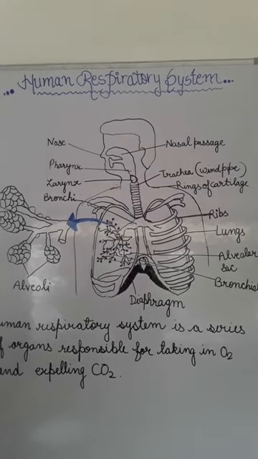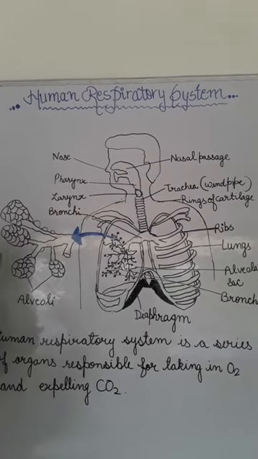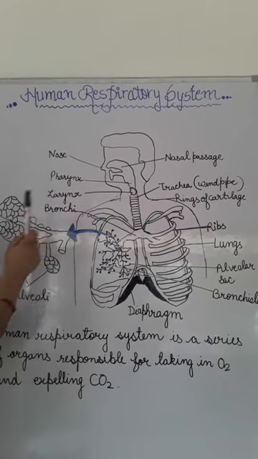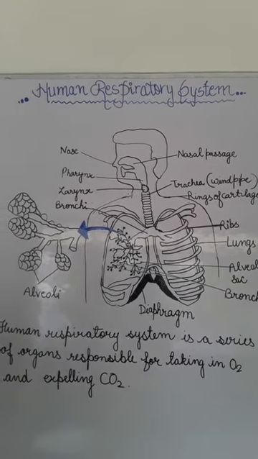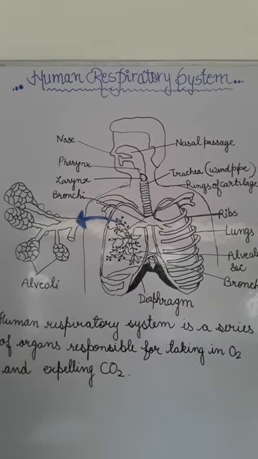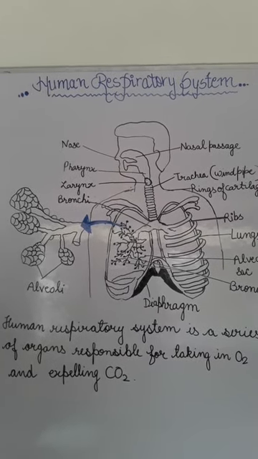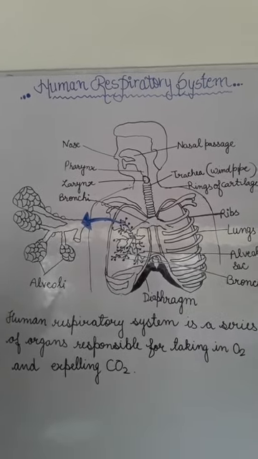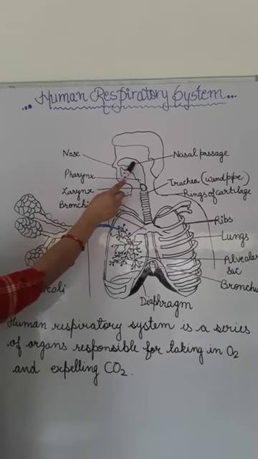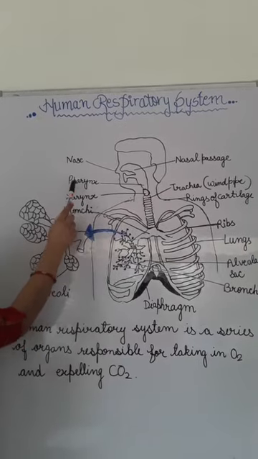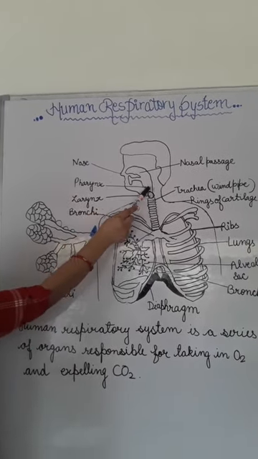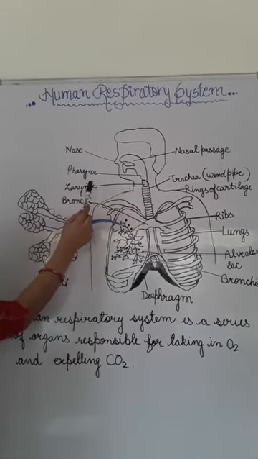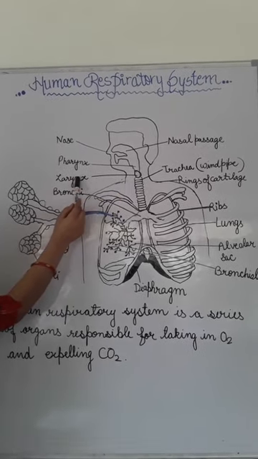First part, this is the nose, and here are the nostrils. What are nostrils? The two external openings which allow air to move into the lungs. This is the nasal passage, this part is the pharynx, and this is the larynx.